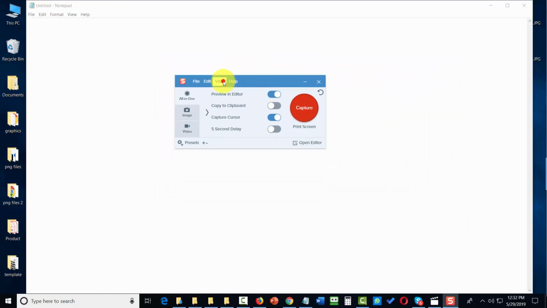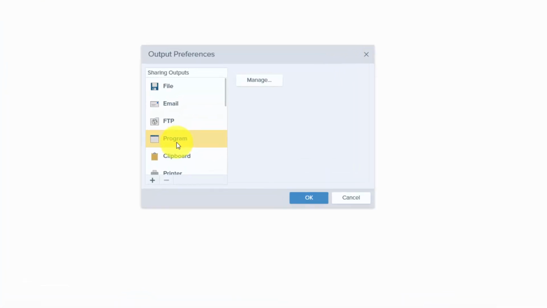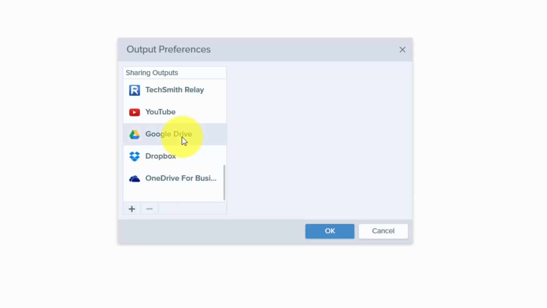We also have a view command. It's here that we're going to have our output preferences. When you open up, basically you're going to be able to control how Snagit interacts with your output. And in each case, you'll be able to customize all of your available output settings. Now again, some of this you'll want to leave on the default until you actually start using some of these settings on a regular basis.